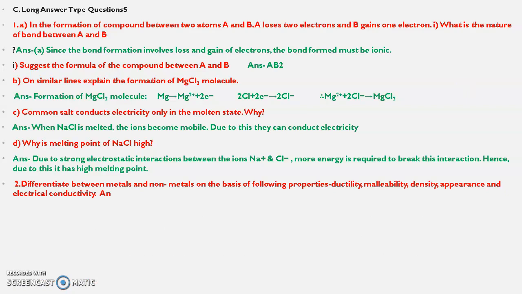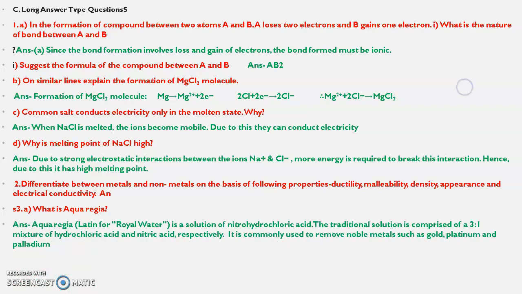Differentiate between metals and non-metals on the basis of the following properties: ductility, malleability, appearance. You will get the answer in the next worksheet. You can do from that. What is aqua regia? Aqua regia is a solution of nitrohydrochloric acid. The traditional solution comprises a 3:1 mixture of hydrochloric acid and nitric acid. It is commonly used to dissolve noble metals such as gold, platinum, and palladium.